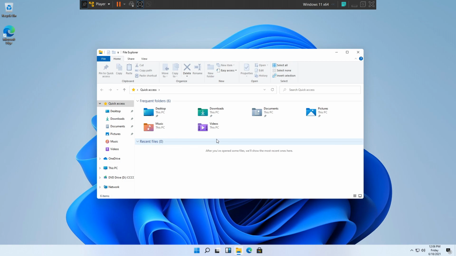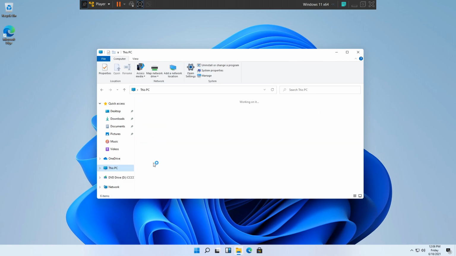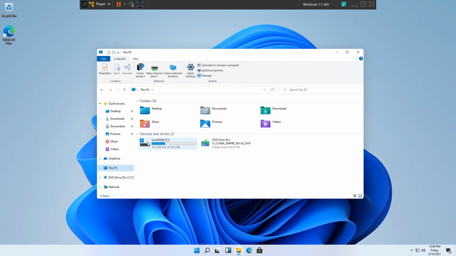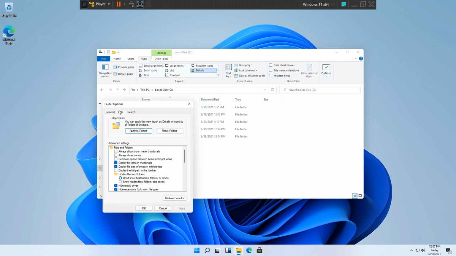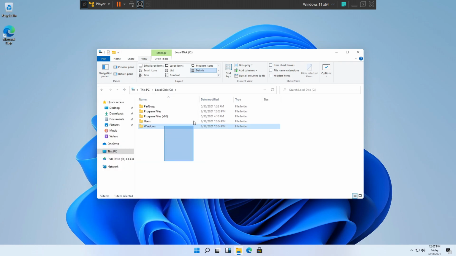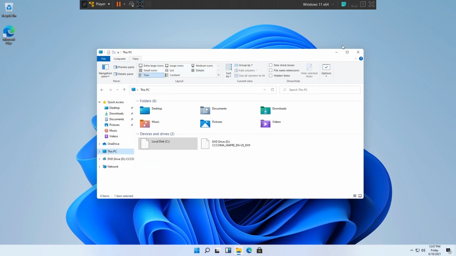About File Explorer right now, it has these new icons, which I quite prefer, to be honest. It has these quite cool icons, as you can see right here. Let's head into the disk itself. The folders are a bit spaced out, but from what I've read again, you can change that setting to being like glued together. I'm pretty sure it's in the folder right here. Here it is, decrease space between folders. And yeah, if this is what you like, you can change it. And yeah, this is the File Explorer right here.